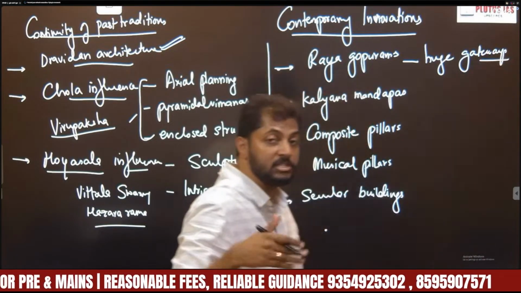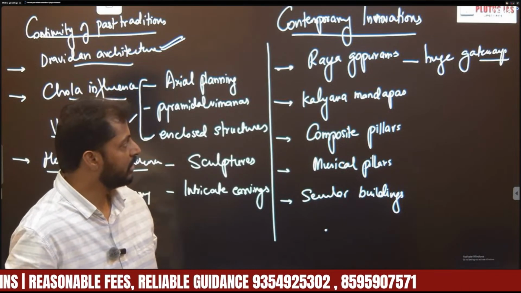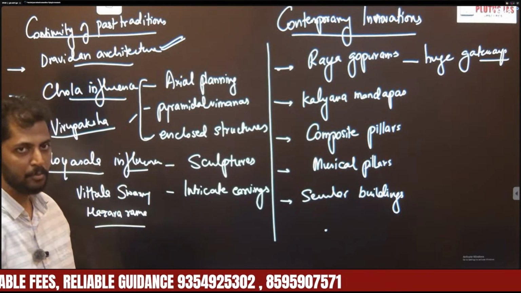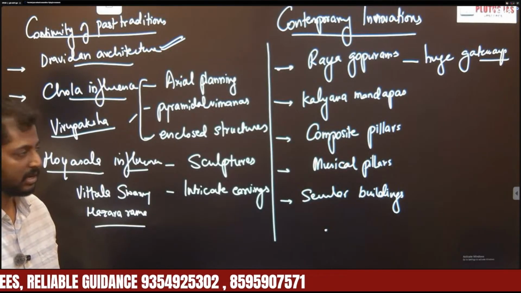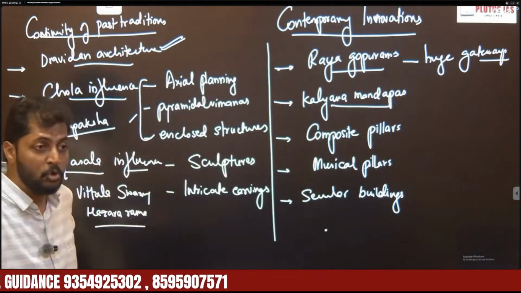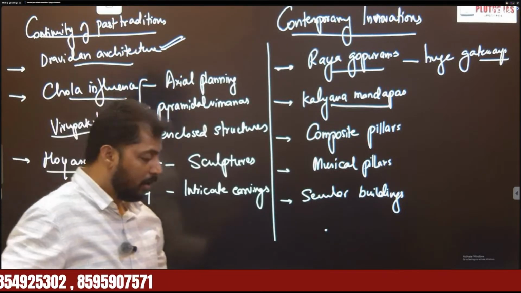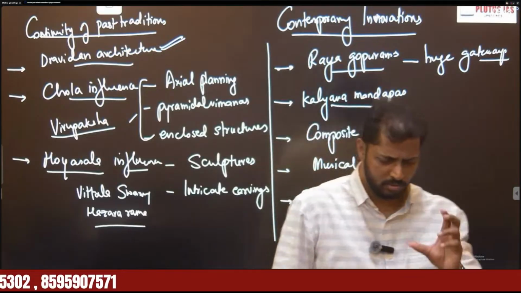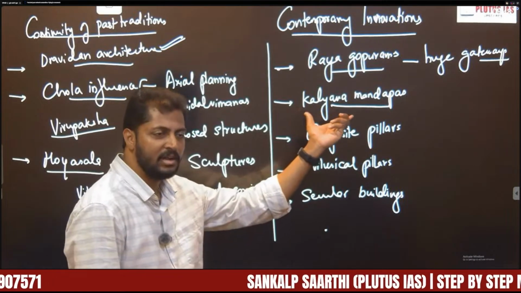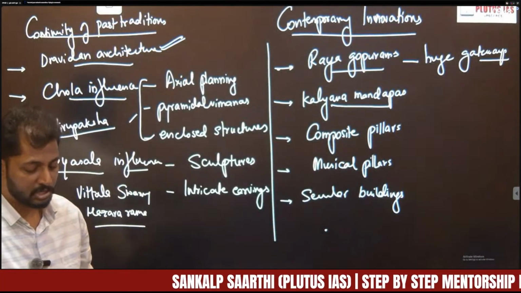Sometimes these huge gateways, in fact, outshone the vimana structure of the temples, right? So that is a significant feature of the Vijayanagara style of architecture. Rai Gopurams are nothing but huge entrance gateways. Another feature is Kalyana Mandapas. Kalyana Mandapas are huge assembly halls, which are specifically used for performing marriage ceremonies of gods. So divine marriage ceremonies were performed in these mandapas, which is why we call them Kalyana Mandapas.